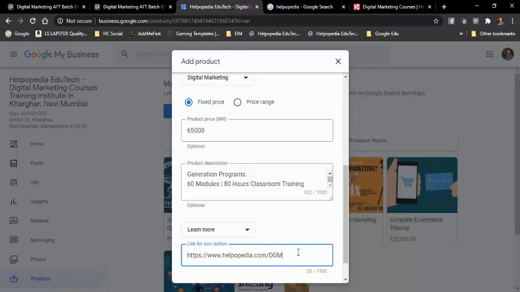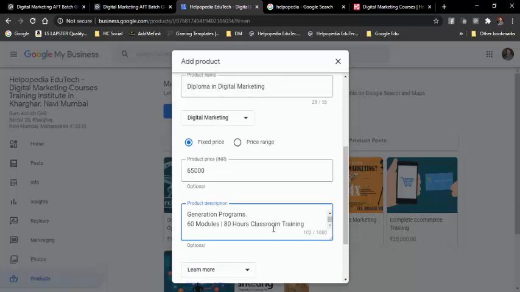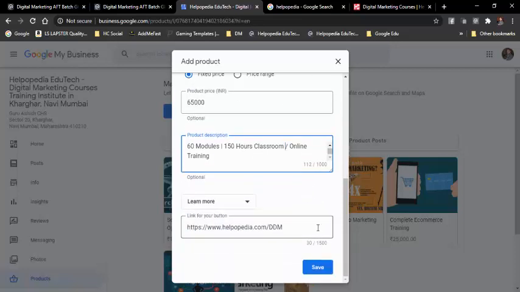diploma in digital marketing. Okay, so this is what it is. Okay, so and this is diploma. Okay, so diploma is 150 hours classroom training, classroom or online training. So nowadays it's just online training, so classroom or online training. Okay, so that is the information that we have added. So basically I need to add a lot of information, so I am just preparing the content for my website. So this is done, and then I click on save.